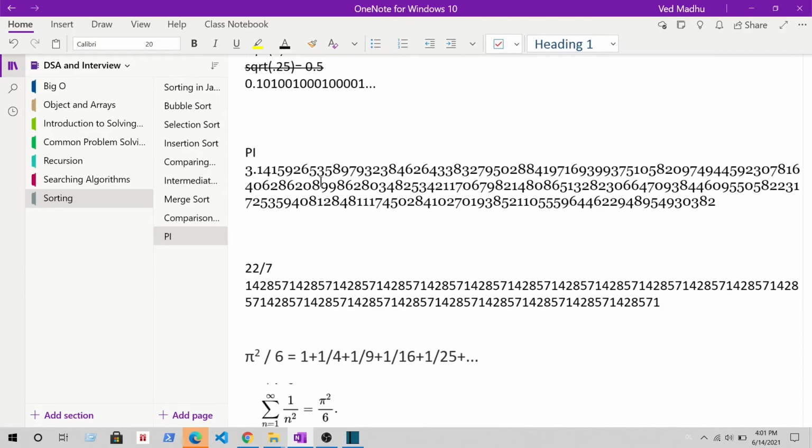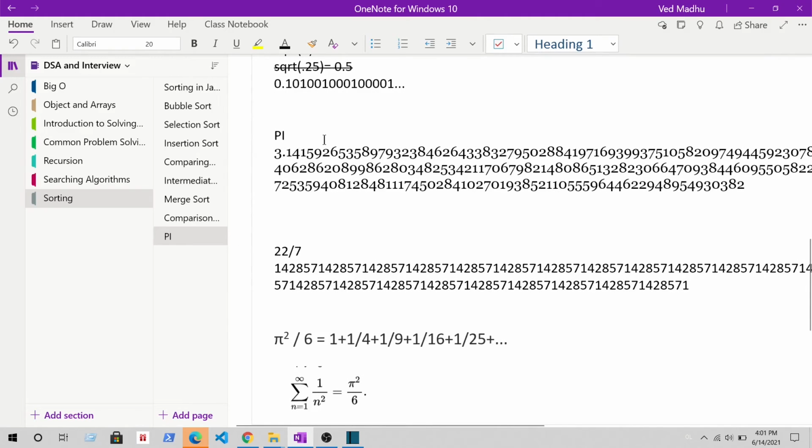Okay, let's take a look at pi. I've got this value of pi: 3.14159265. If we look for a pattern, there is no actual pattern, only random numbers. There is 1, 4, 5, there must be 3 somewhere, there is 6, there is 7.